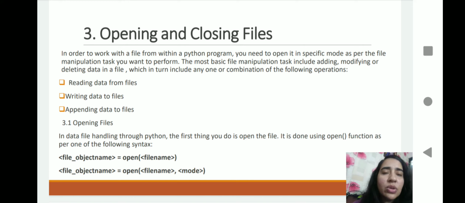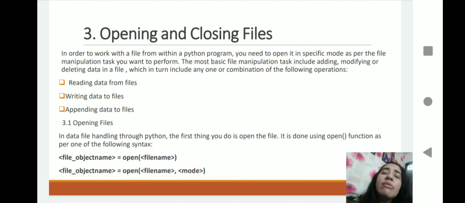So today is the first part of the video. This is the last slide of this video. Now I'm going to explain how to read the data, how to write, and how to append. Writing means you want to create a new file. First you enter the data in the program, then you store it in the file, like a student file. That is called writing data.